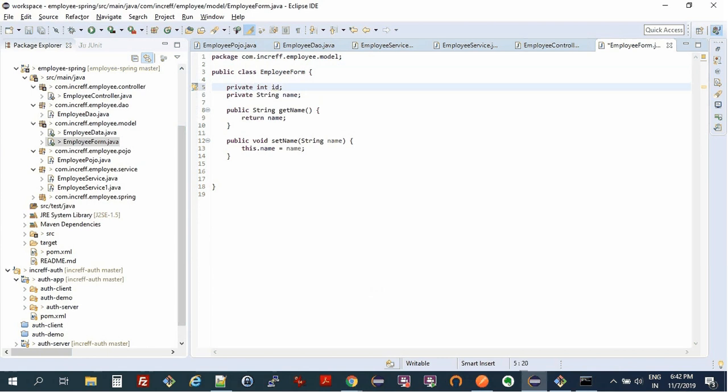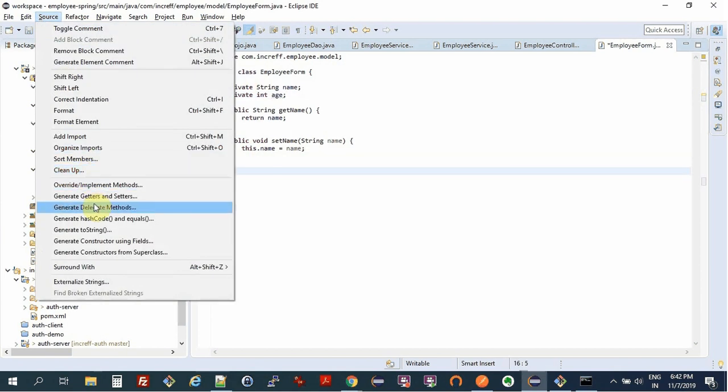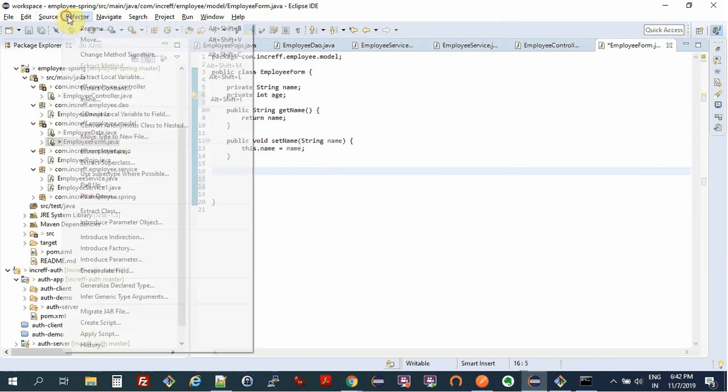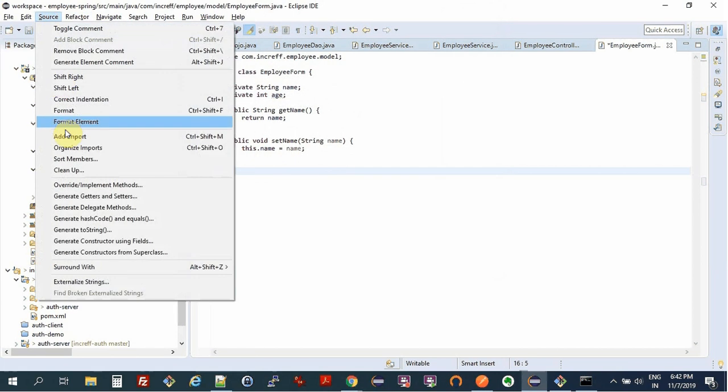Okay, let's do one thing. This time, let's automatically create a new ID. So all we need is name and age in our form, right? Typically the system will create the IDs automatically.